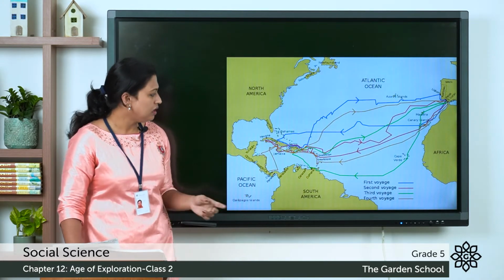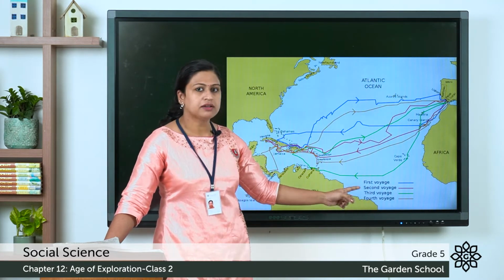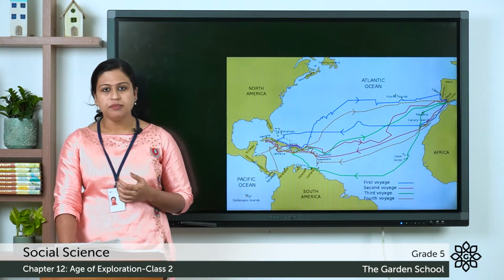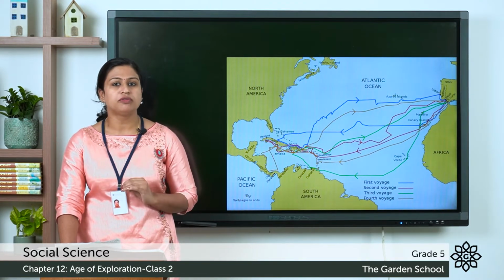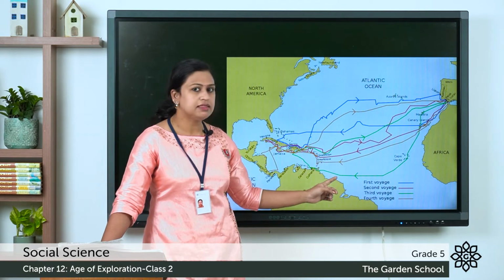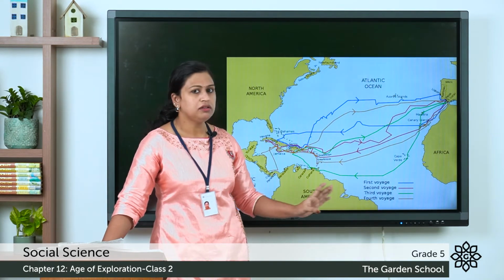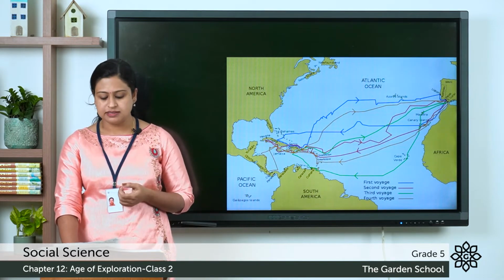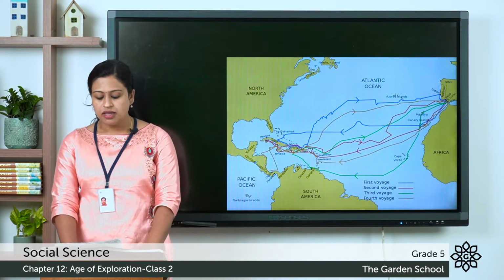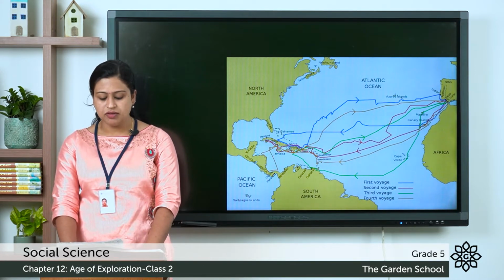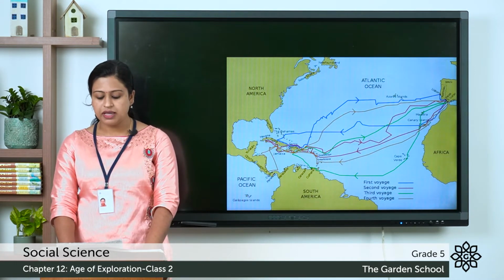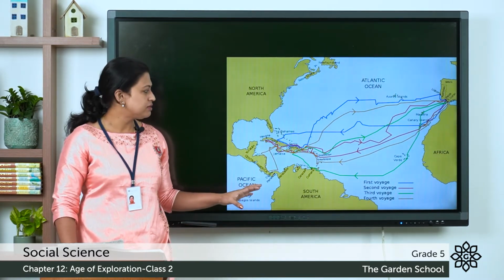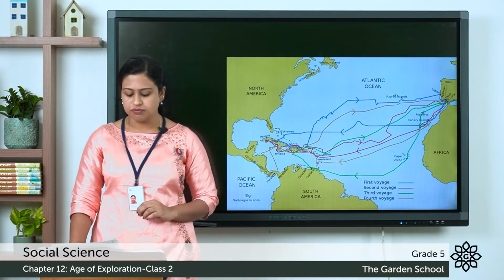Here you can see the 4 voyages made by Christopher Columbus, which are mentioned in 4 different colors. Altogether, Christopher Columbus made 4 voyages, which you can see here in this map. And here he visited a few places like Cuba, Haiti, explored the islands of the Caribbean Sea, the coast of Central America and a part of the northern coast of South America. So these places were visited by Christopher Columbus.